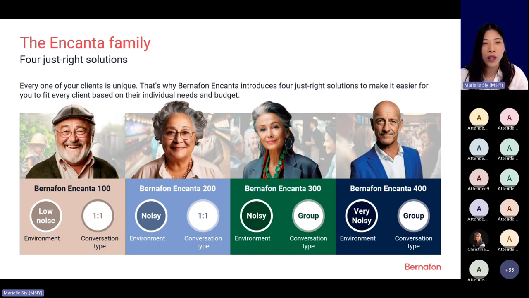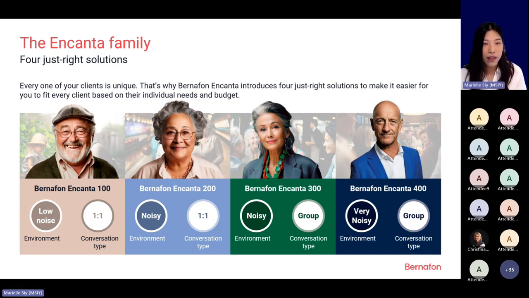In order to help you better identify the right hearing aid for the right client and communicate the difference between all of these technology levels, we have broken it down to 2 very simple but important dimensions. First, you will see the level of noise in the environment, from very low to very noisy.